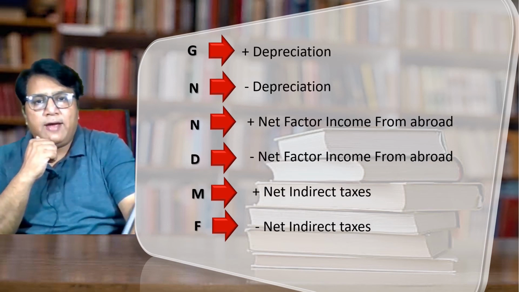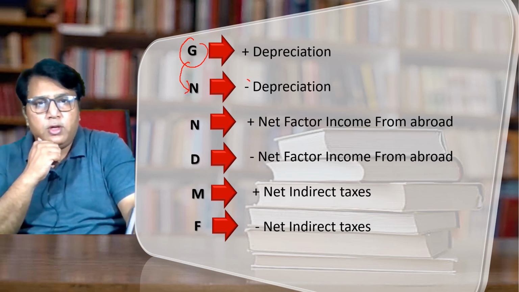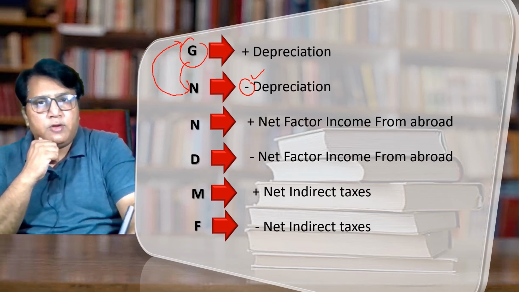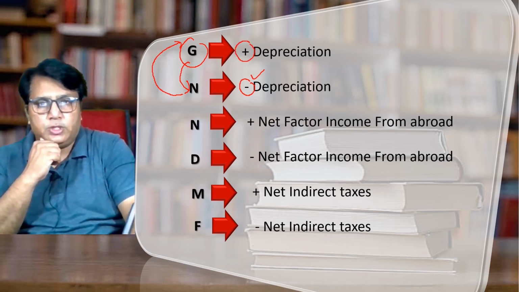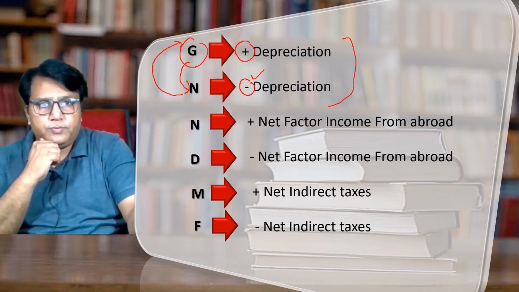Dear viewers, if we have to convert G into N, then what do we have to do? We have to deduct depreciation. And if we have to convert N to G, then what do we have to do? We have to add depreciation. That is the first block. Under the first block, we consider the depreciation.